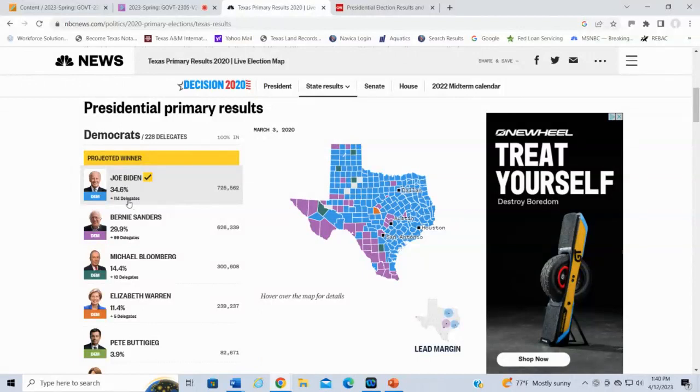So Joe Biden picked up 114 delegates. Bernie Sanders picks up 99. Just kind of a cute note: I'm one of those 99. I was one of those 99 delegates for Bernie Sanders. So I'm very proud of that.